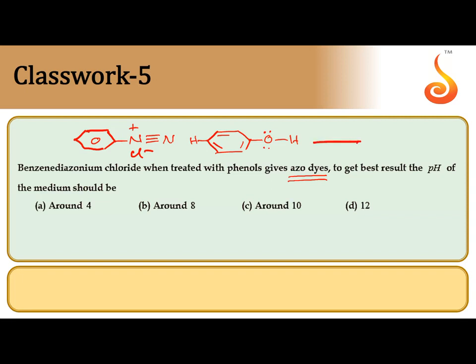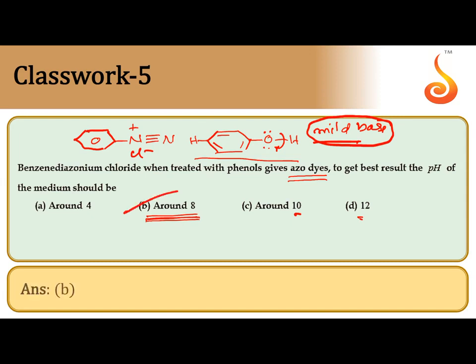In the presence of a mild base, it loses H+ and becomes O-. So O- is a strong donating group. That's why the coupling occurs in the presence of a mild base, since phenol is weakly acidic. Mild base means around 8. The pH of the solution must be maintained around 8, not 10, not 12. So the correct answer is B.